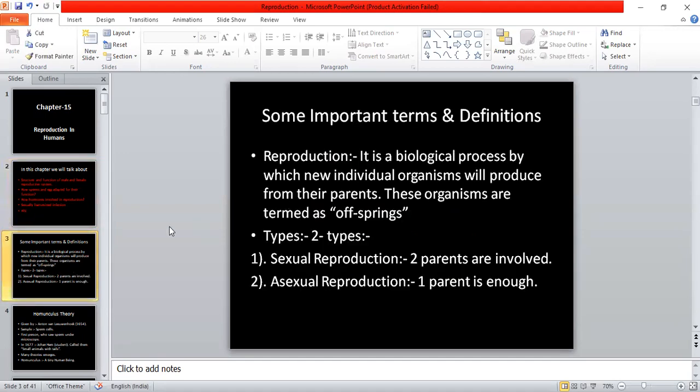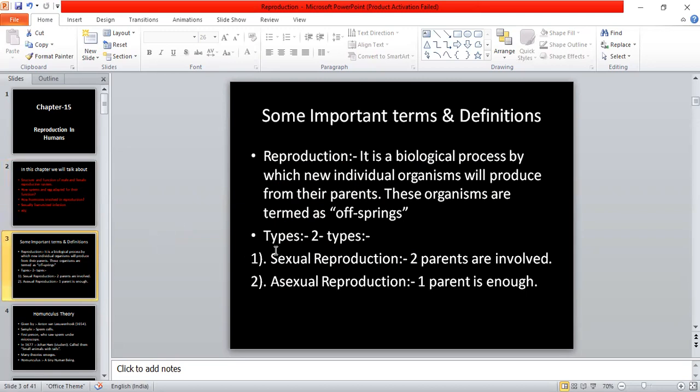First of all, we talked about some important definitions. We talked about reproduction, a biological process in which a new individual organism is produced from its parents, and these organisms are termed offspring.